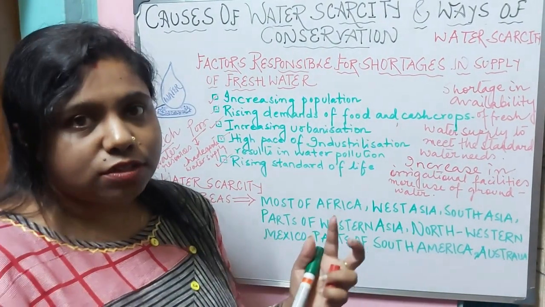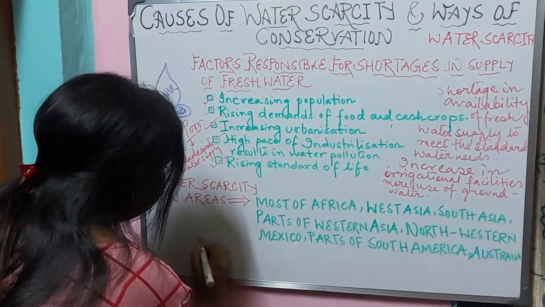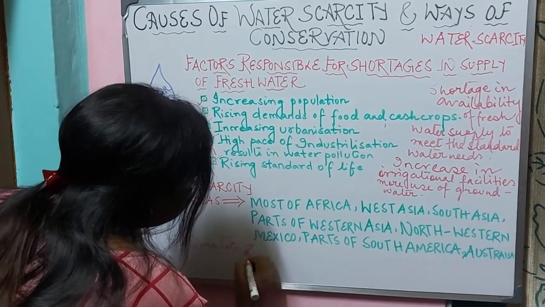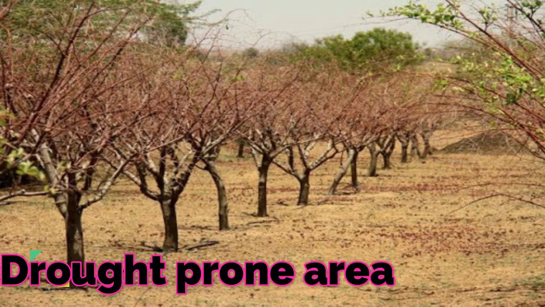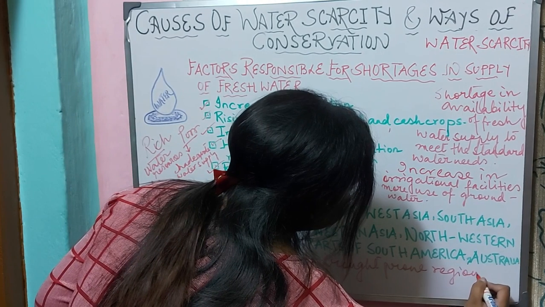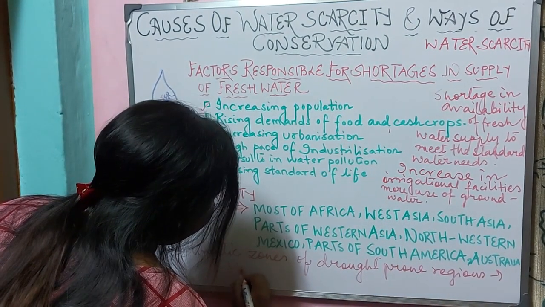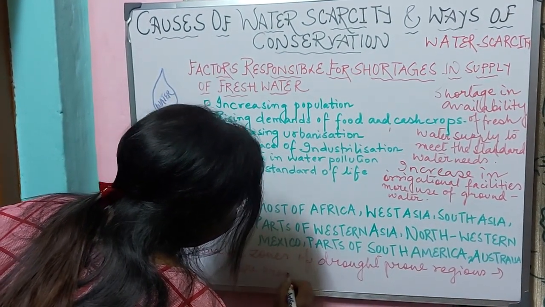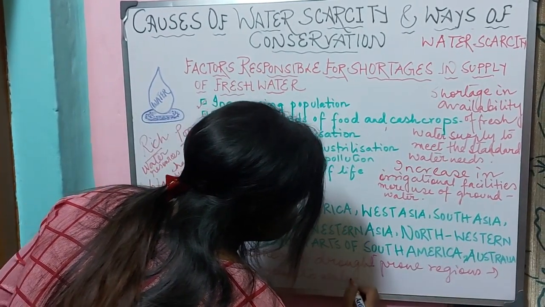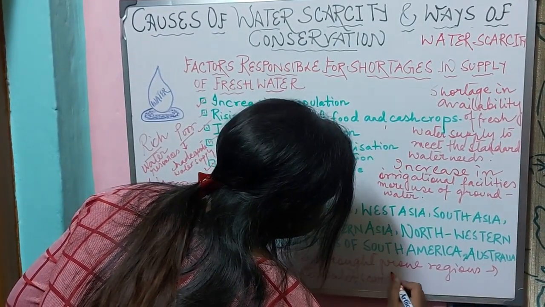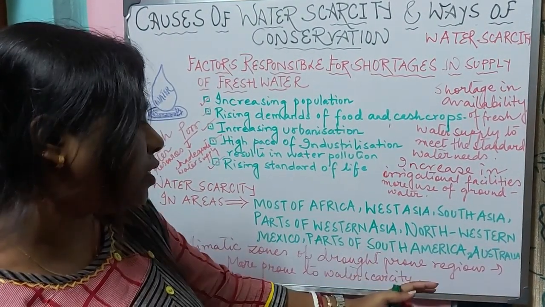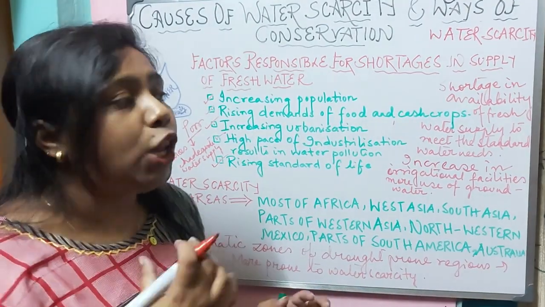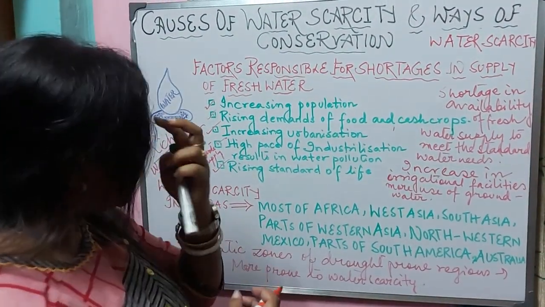Mostly the regions which fall under the climatic zones of drought-prone regions are more prone to water scarcity. So the areas which are located in the climatic zones of drought-prone regions where the amount of rainfall is very low, there we can see water scarcity is a huge problem.